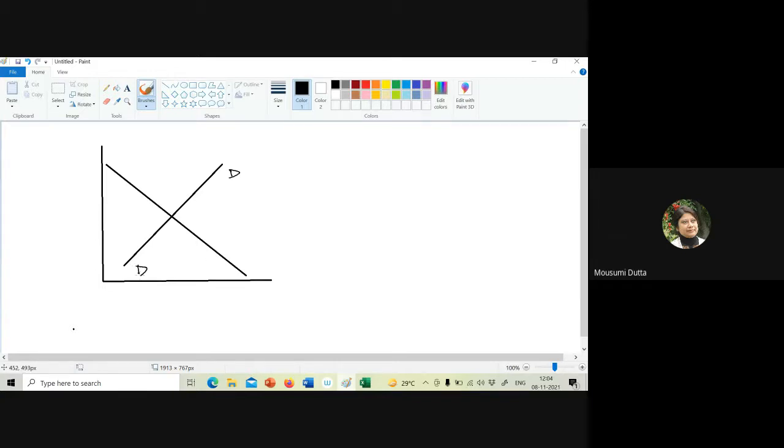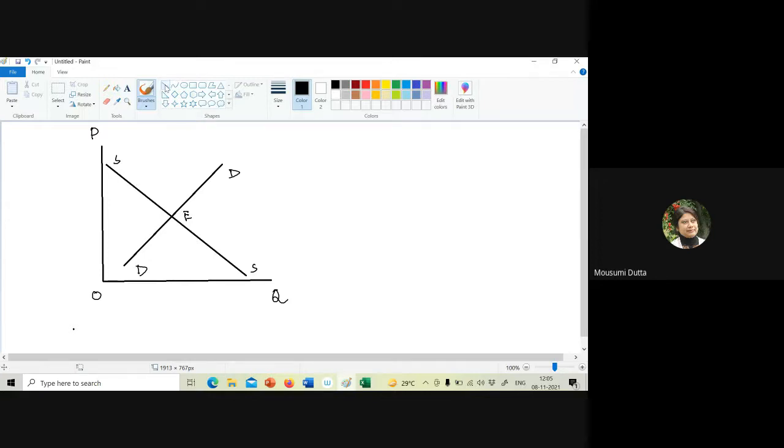Demand curve is positively sloped, whereas supply curve is negatively sloped. Okay. This is the equilibrium point,